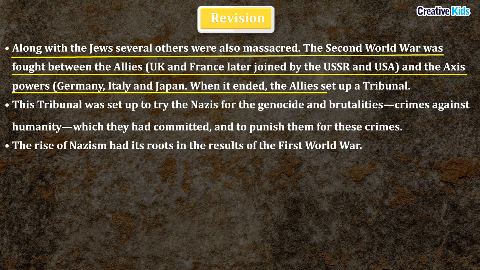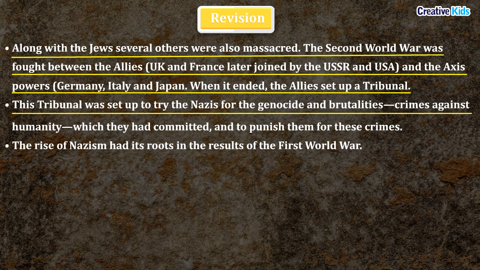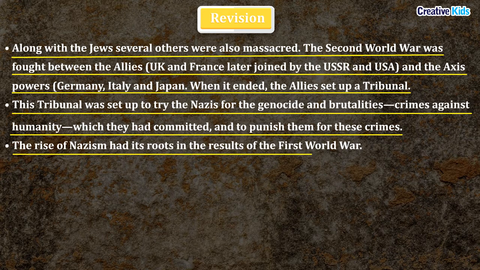When the war ended, the Allies set up a tribunal. This tribunal was set up to try the Nazis for the genocide and brutalities, crimes against humanity that they had committed, and to punish them for these crimes. Why did Hitler and Nazism thrive at this time? To answer this question, we have to study the First World War and its impact. The rise of Nazism had its roots in the results of the First World War.